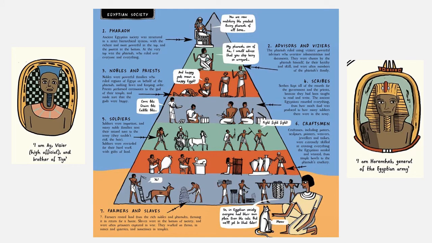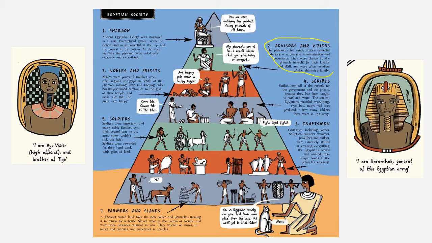Well, there were 2 other characters on that page who weren't in the royal family and they weren't wet nurses. They were Ai, who was a vizier, and Horemheb, a general of the Egyptian army. I want you to look at this infographic, so a drawing that gives information. This is the pyramid that shows who's important and who's not in Egyptian society. Right at the top we can see the pharaoh, the most important person. Underneath there, so we're looking for level 2, we can find advisors and viziers.